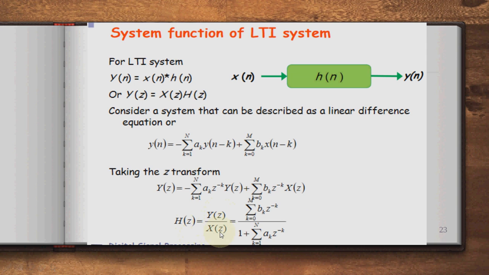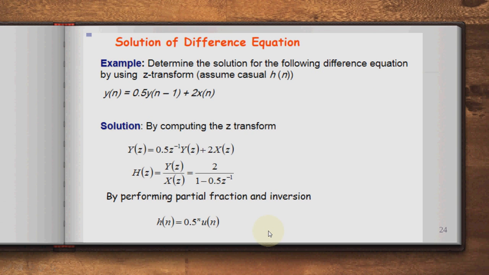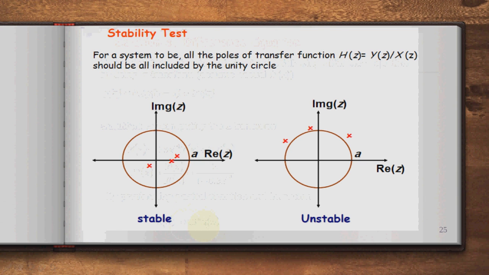So h of z is equal to y of z divided by x of z, that is equal to summation k is equal to 0 to M b k z raised to minus k divided by 1 plus summation k is equal to 1 to N a k z raised to minus k. Take one example: y of n is equal to 0.5 into y of n minus 1 plus 2 x of n. Computing this, you will get 2 divided by 1 minus 0.5 z raised to minus 1. And so h of n will become 2 times 0.5 raised to n u of n.